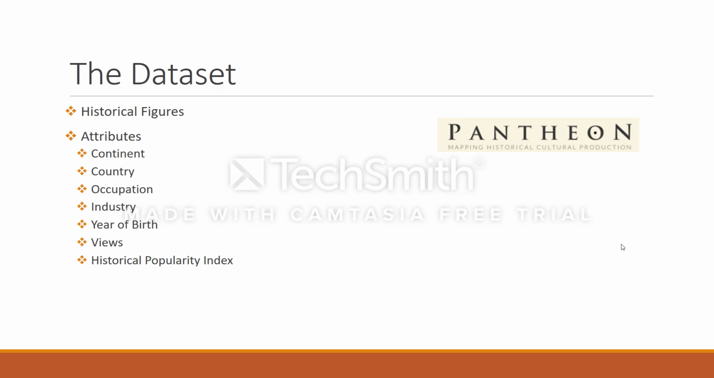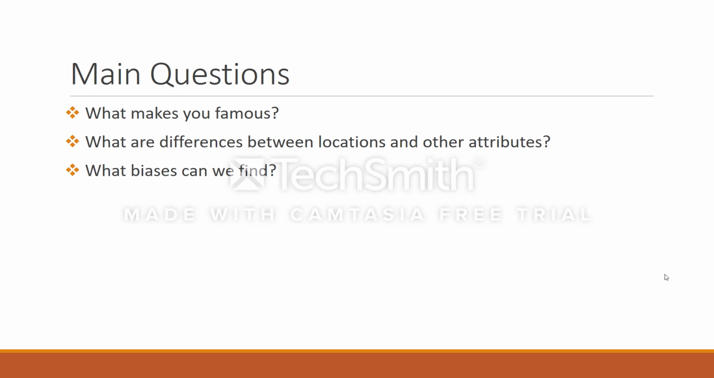The main attributes which are important for us are the continent and the country. Those two are determined using modern borders. Also important are the occupation and the industry of the historic figure, the year of birth, the number of views that this historic figure has on Wikipedia, and the historical popularity index, which is computed using the number of languages in which the Wikipedia article exists, the number of views in other languages, and the age of the historic figure. Our main questions are: what makes you famous?